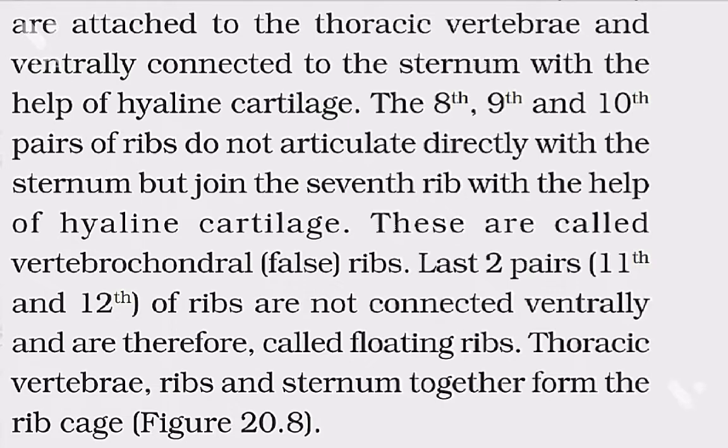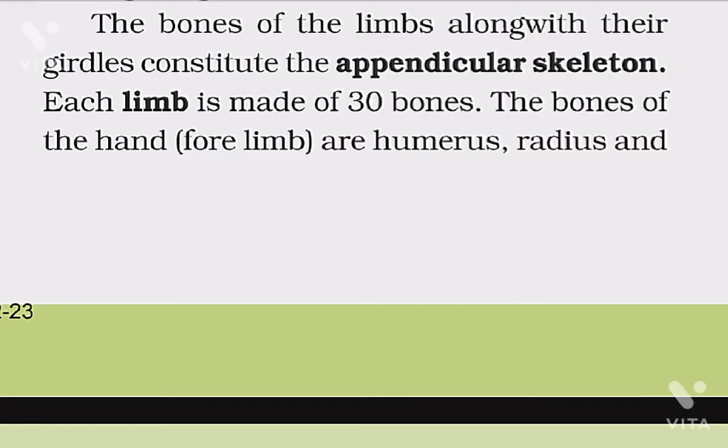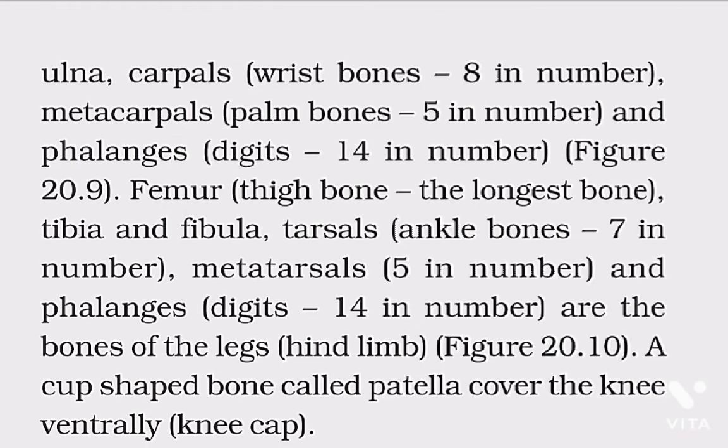Figure 20.8. The bones of the limbs, along with their girdles, constitute the appendicular skeleton. Each limb is made of 30 bones. The bones of the hand, forelimb, are humerus, radius, and ulna. Carpals, wrist bone, 8 in number. Metacarpals, palm bones, 5 in number. And phalanges, digits, 14 in number.